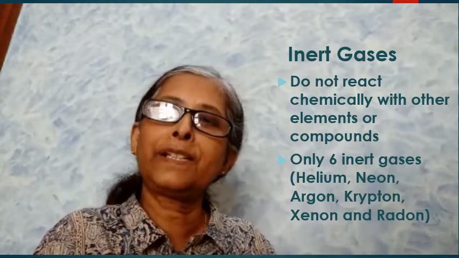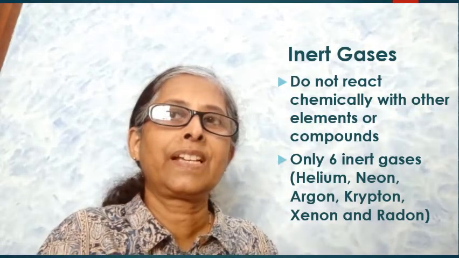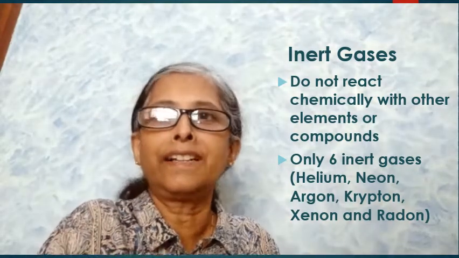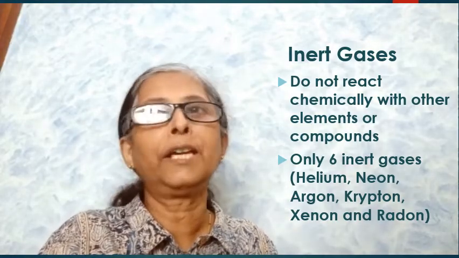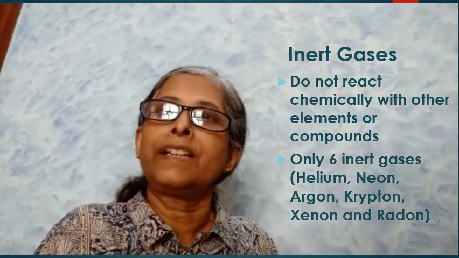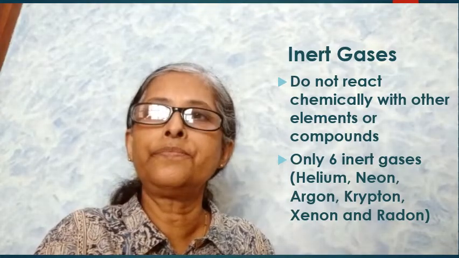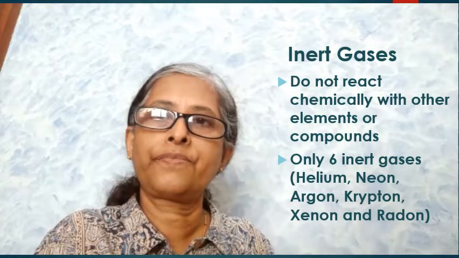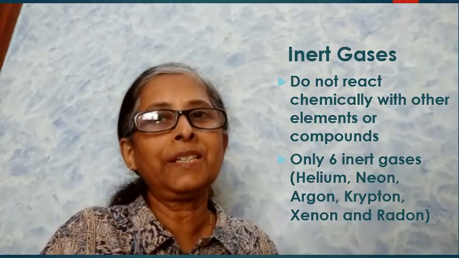Now the last set of elements, they are inert gases. Remember, inert gases are inert in nature. That means inactive in nature, which means that they do not take part in chemical reactions. And there are only 6 inert gases. They are helium, neon, argon, krypton, xenon and radon.